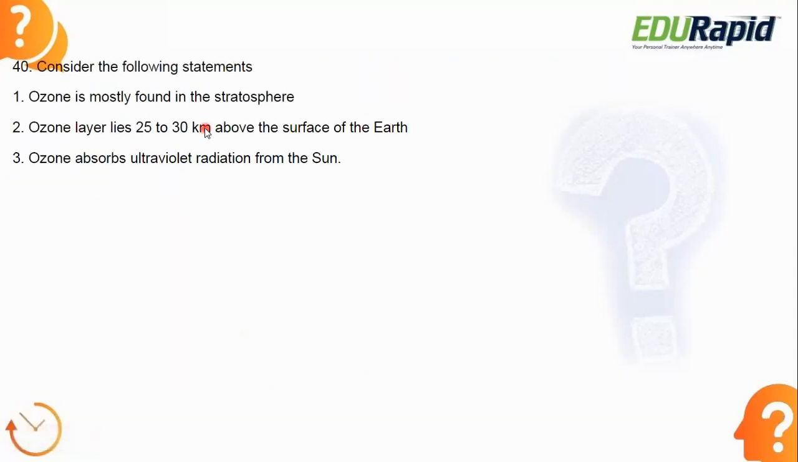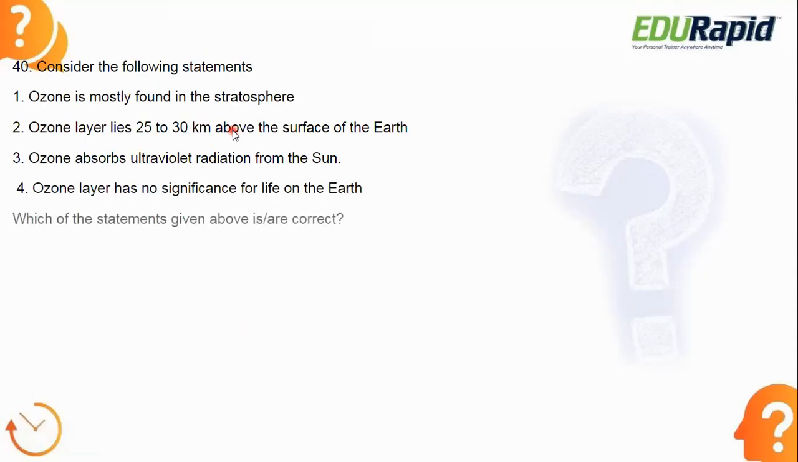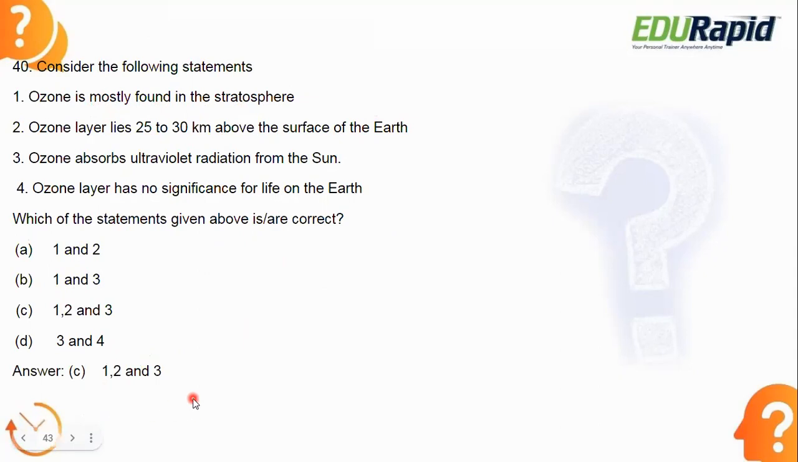Okay, next, consider the following statements. Here you need to find out which statements given above are correct using the codes given below. So very simple one. It is the last question of this class. What is the answer? Let's see the answer. Answer is option C, 1, 2, 3. These statements are correct and fourth one is wrong.